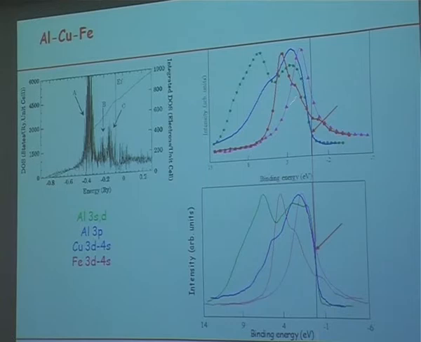And again, if you compare the quasicrystal with the crystalline phase, a lot of differences. Here, the shape of the distribution is not the same. The intensity here at the Fermi level is not the same. The position of the iron peak is not the same. Here also, the shape differs from the other one. So this means that you have electronic interactions which differ from the quasicrystal to the crystalline phase.